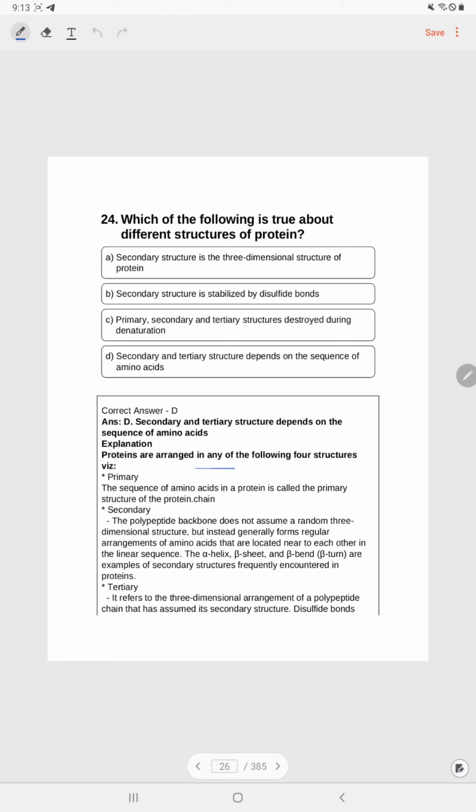Explanation: proteins are arranged in the following four structures: primary, secondary, tertiary and quaternary. The sequence of amino acids in a protein is called the primary structure of the protein chain. Secondary: the polypeptide backbone does not assume a random three-dimensional structure but instead generally forms regular arrangements of amino acids that are located near to each other in a linear sequence.